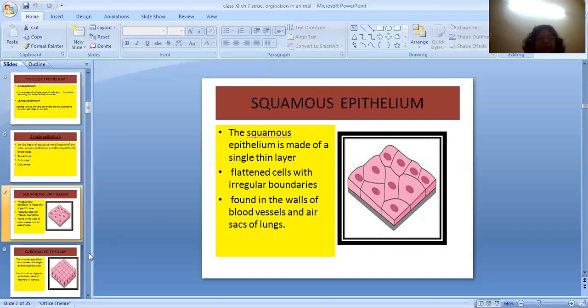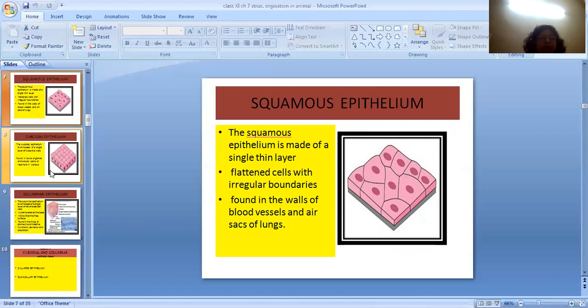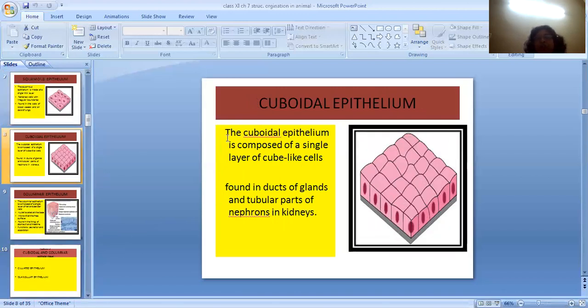The second type of epithelial tissue is cuboidal tissue. Cuboidal epithelium, as the name itself is saying, is what shape of cells? Cube-like cells. They are also single layered, and they are found in the ducts of gland and tubular parts of nephron and kidney.